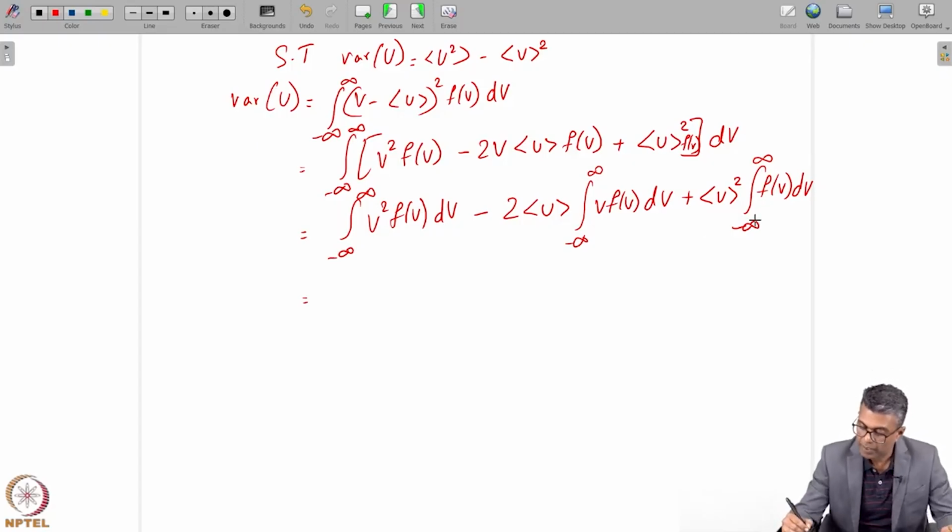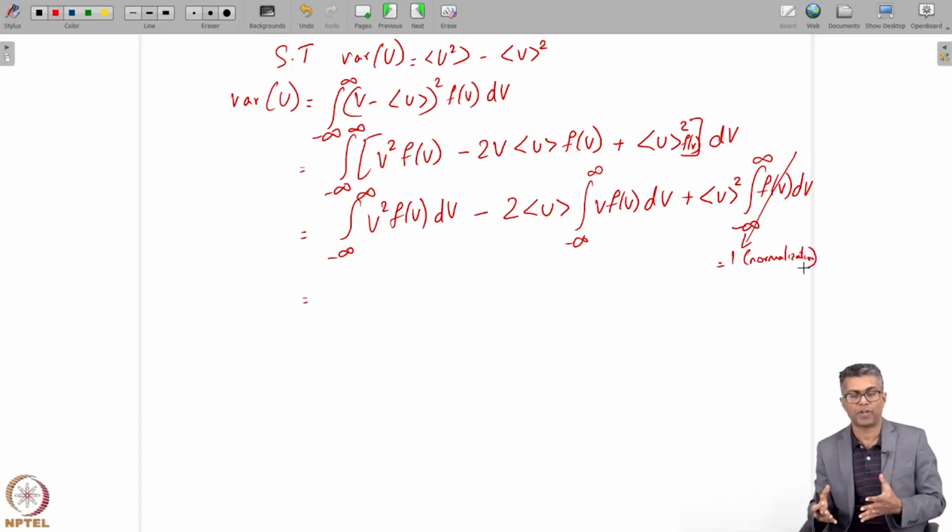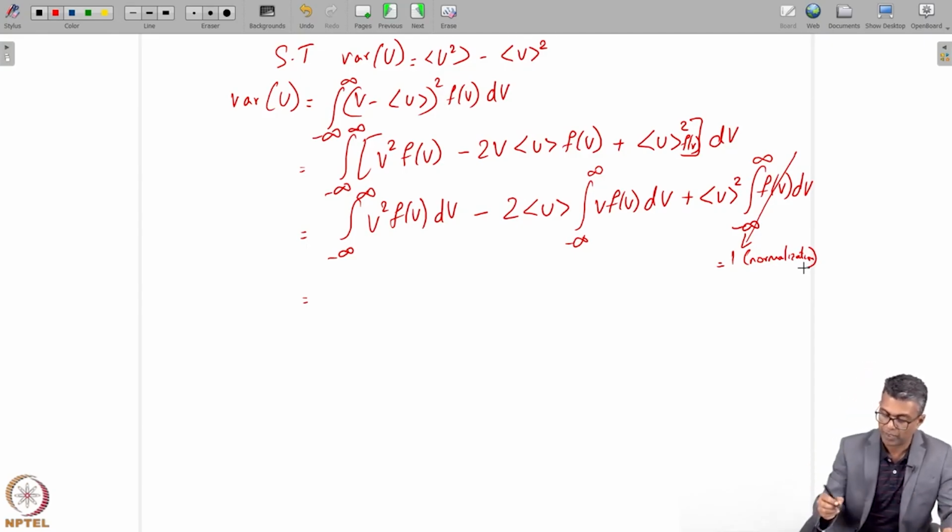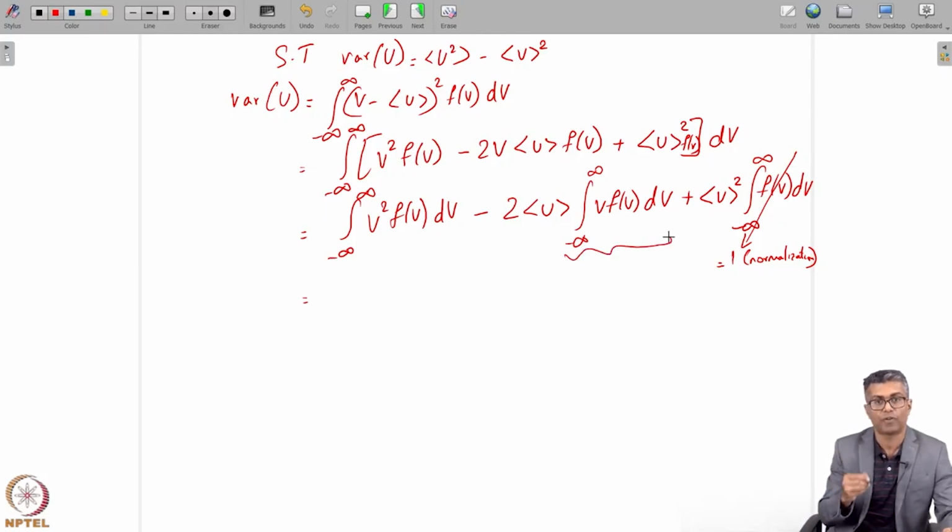Now remember, the PDF will satisfy the normalization property. So the integral of f of v dv is going to be equal to 1 because of normalization. The basic property of the PDF is that the integral of the entire PDF from minus infinity to infinity becomes 1. So that becomes 1. This right here is the definition of the average velocity, meaning the mean. So this right here is U mean.